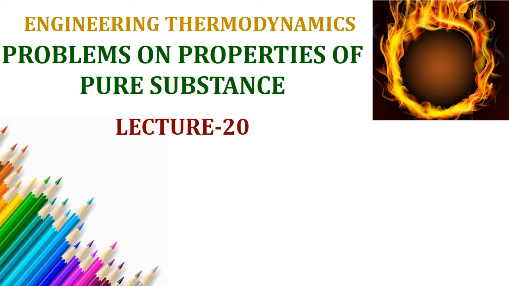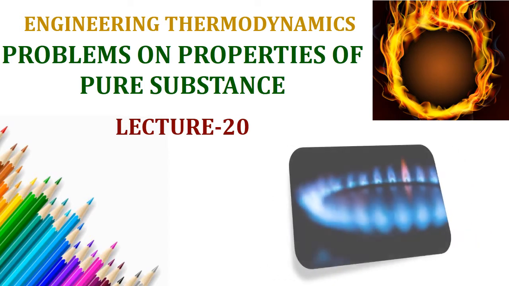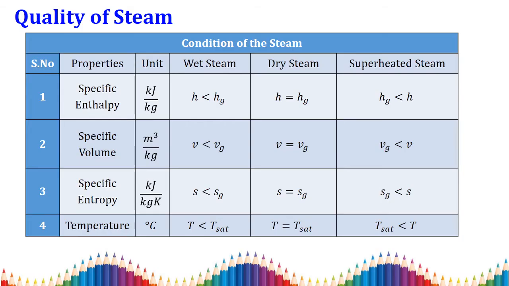In this lecture we are going to solve some more problems on properties of pure substance. Before getting into the problem, we need to know the state of the steam. We need to identify the condition or quality of the steam. We all know there are three different conditions: the first one is wet steam, the second is dry steam, and the third is superheated steam.